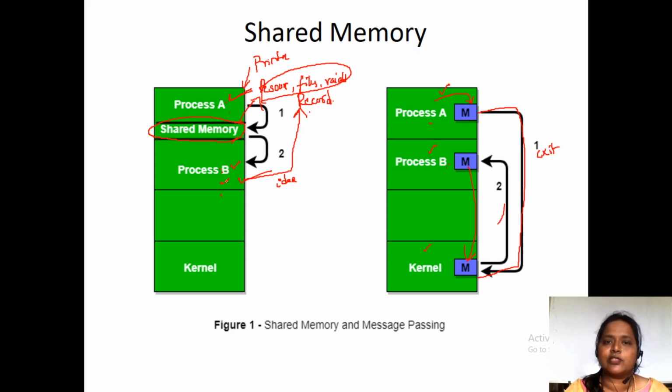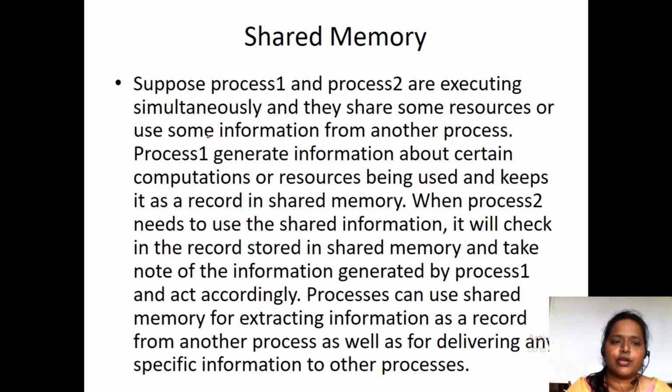it is going to check the record first. After checking the record, process B gets an idea of which resources to take and which not to take, and then it executes. This is how the shared memory is going to be executed.